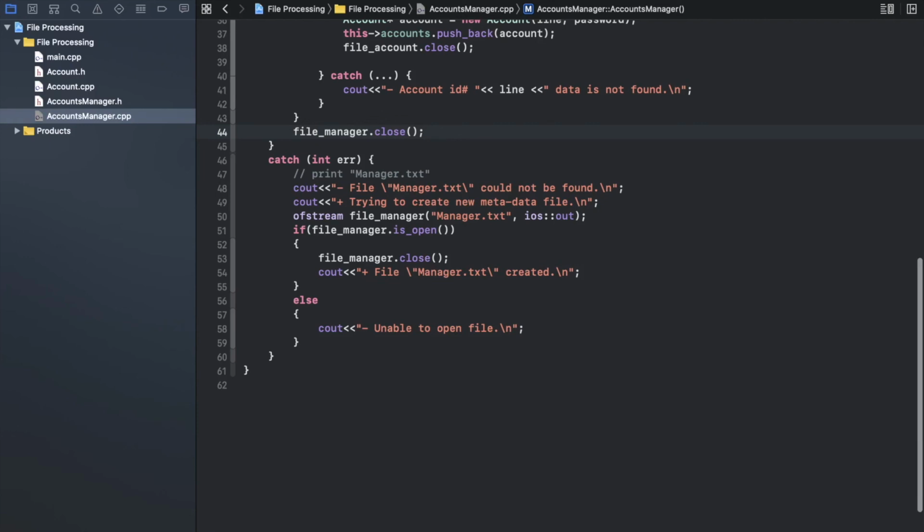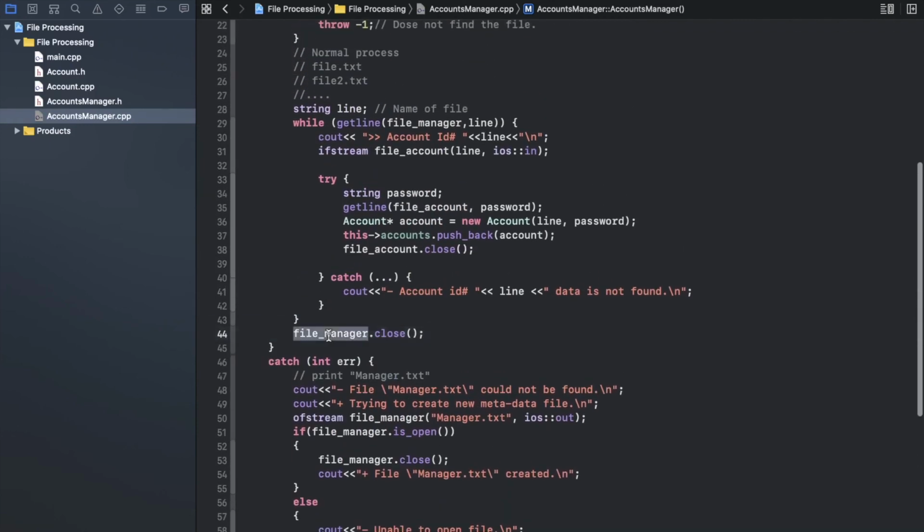Okay, so now I don't forget that one. I don't forget to close the file manager, and I don't close the file account, because here file manager I want to close after the loop, after the while. During the while, don't close the manager file inside the while, because now you open it, you try to read line by line, but you close it, you read the first line and you close the file, and now you try to read the second line, now you will get an exception, you will get a problem.